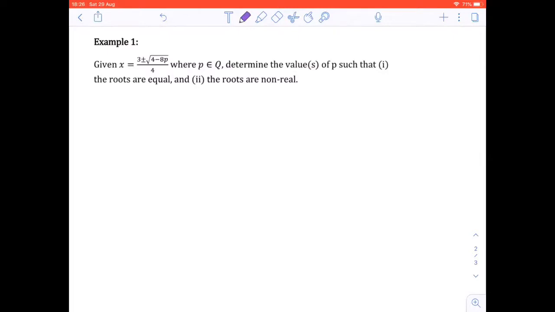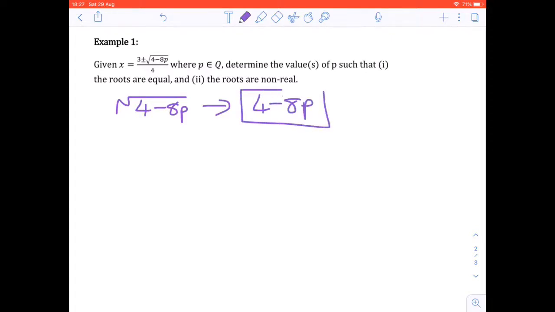Given x equals 3 plus minus root of 4 minus 8p all over 4, where p is an element of the rational numbers, determine the value or values of p such that, first question, the roots are equal. Second question, the roots are non-real. So the key value that we're working with here is under that root sign, which is 4 minus 8p. So that's what we're going to be working with.